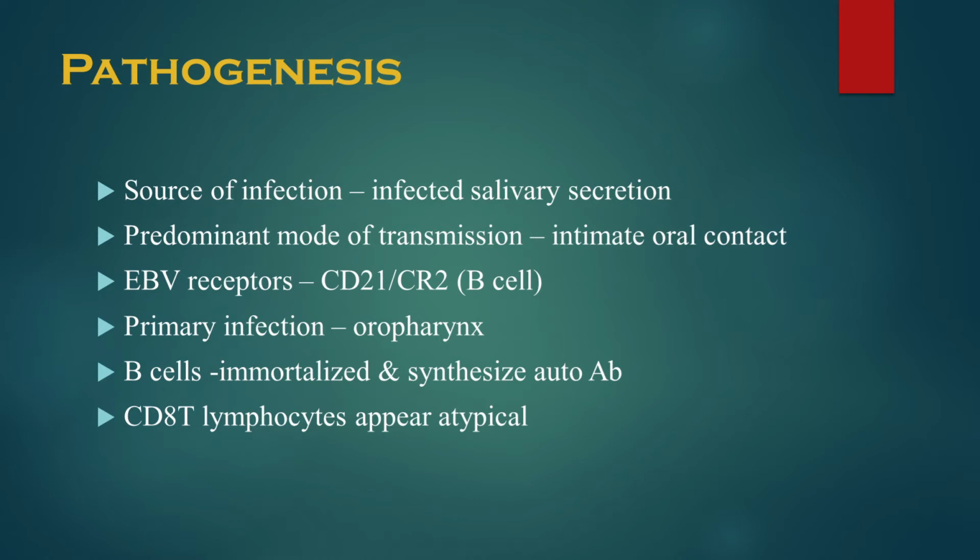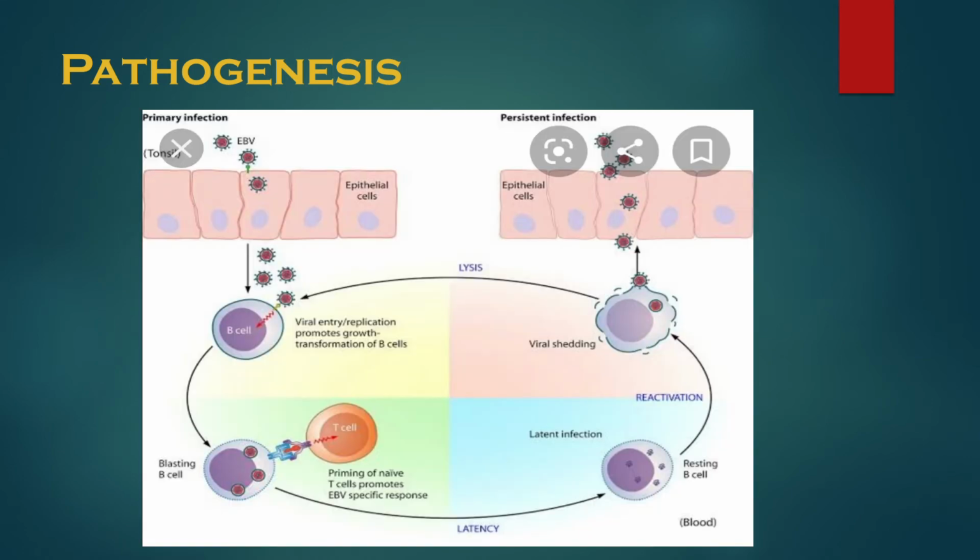What happens to the infected B cells is that they get immortalized by the virus, and they start synthesizing more immunoglobulins, mainly autoantibodies. An example is heterophile antibodies to sheep RBC antigens. In response to this, CD8 T lymphocytes are stimulated, and these lymphocytes will appear atypical. What are these atypical lymphocytes? The lymphocytes will be larger and have more cytoplasm. Clear?